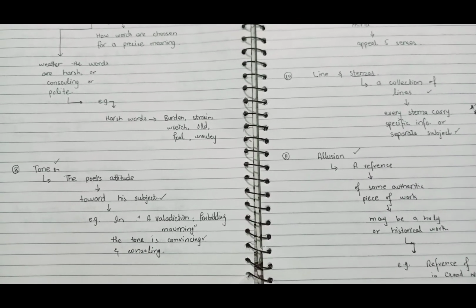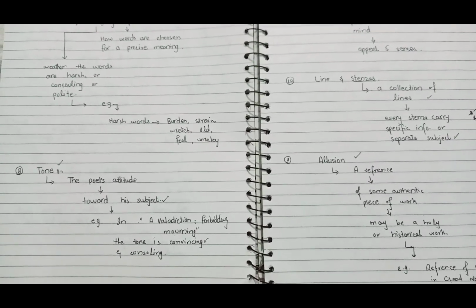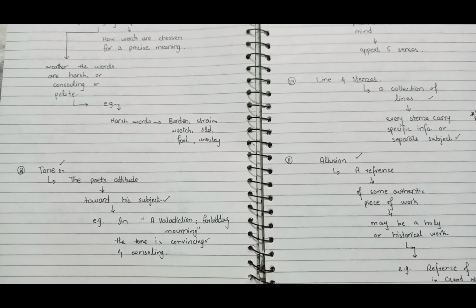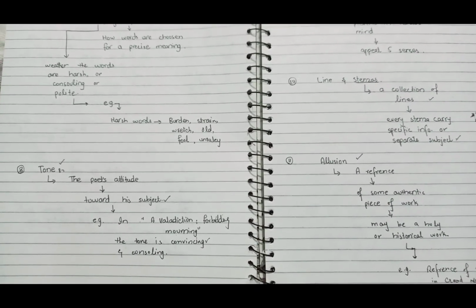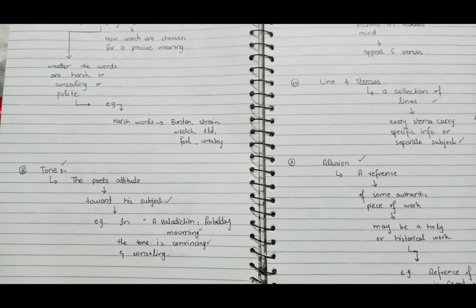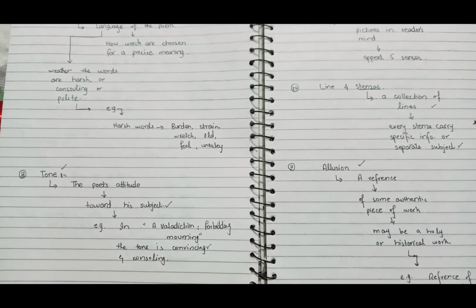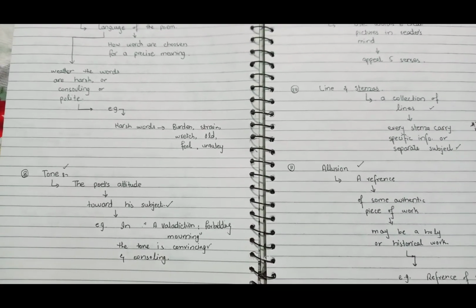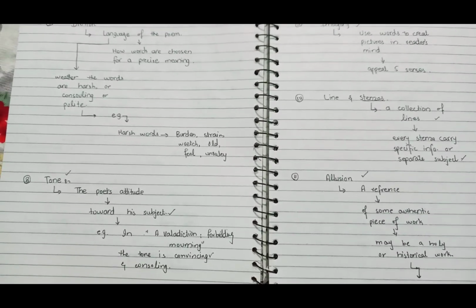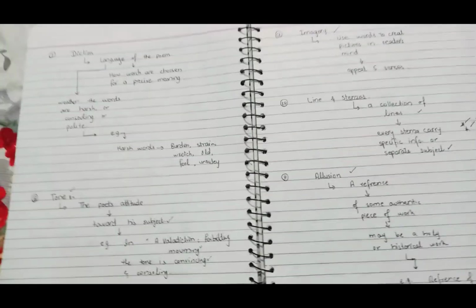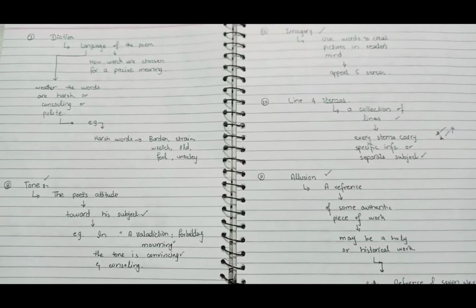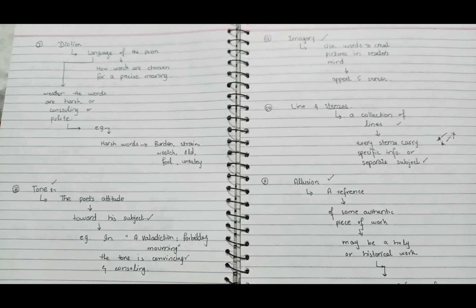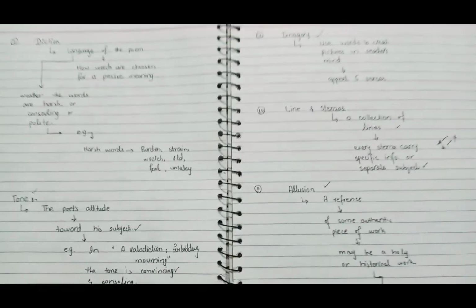So the major purpose of discussing the Valediction here is that the tone of the poet is convincing. He is trying to convince his beloved to allow him to take leave for a short time. So tone is the attitude of the poet toward his subject.